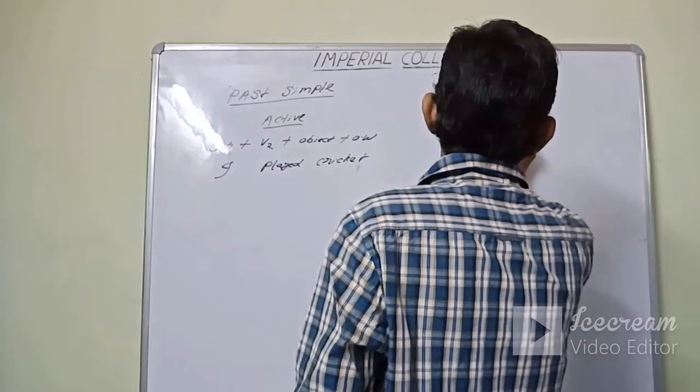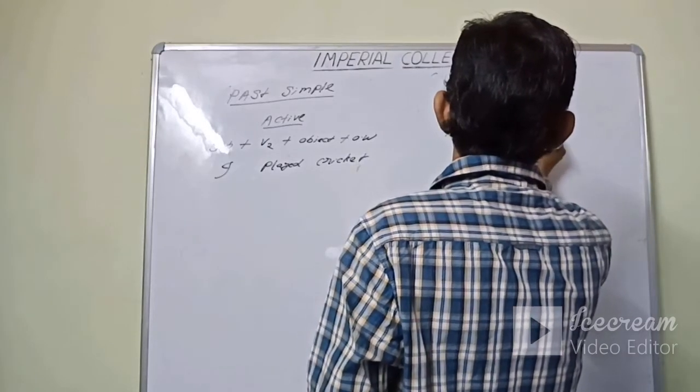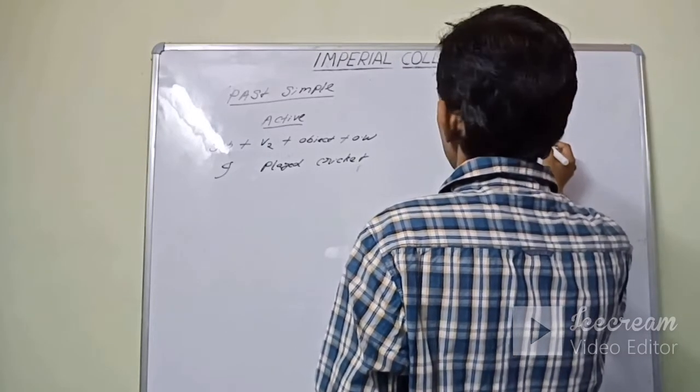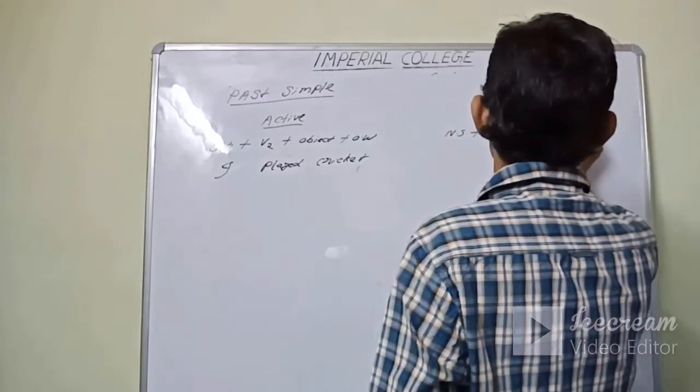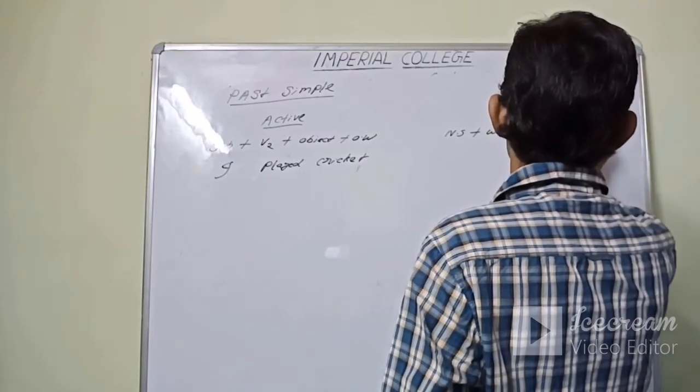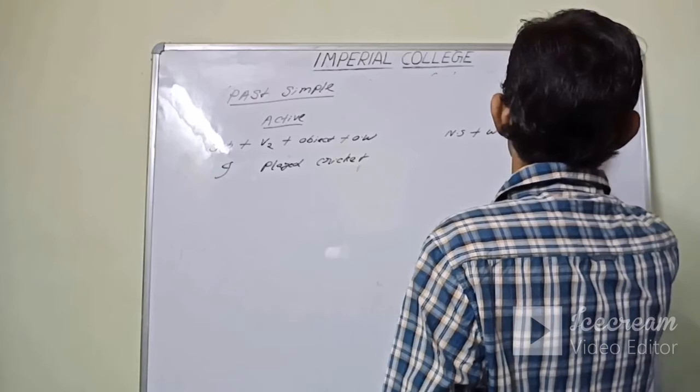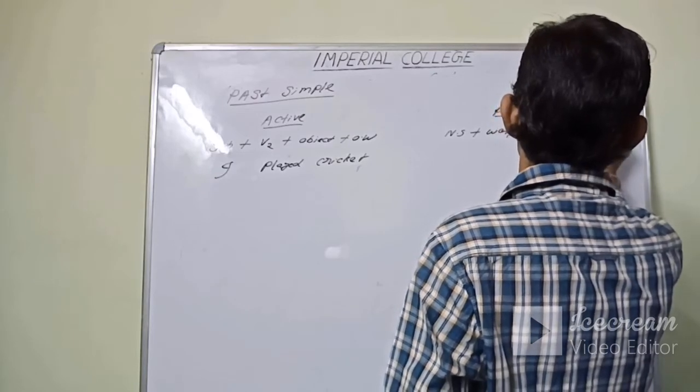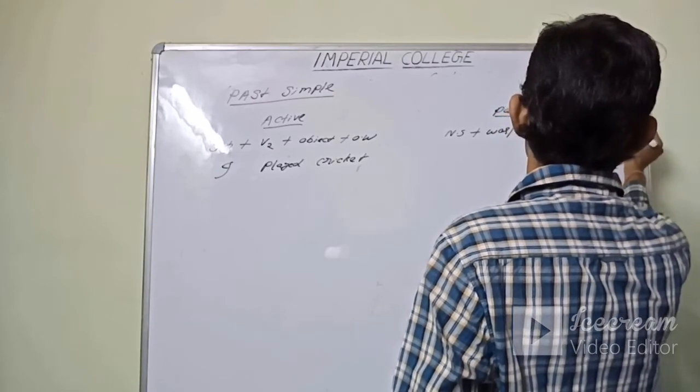Was or were. New subject plus was, were plus V3 plus by plus new object.